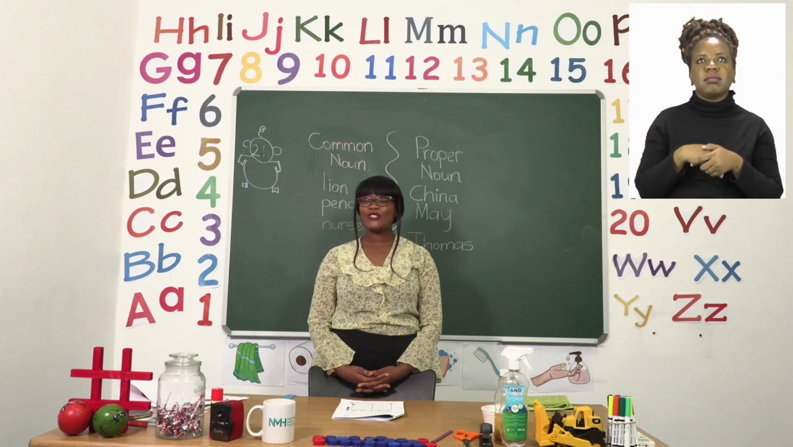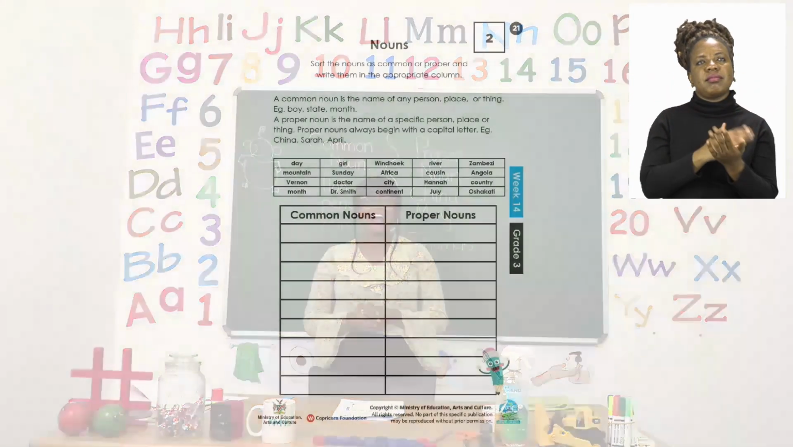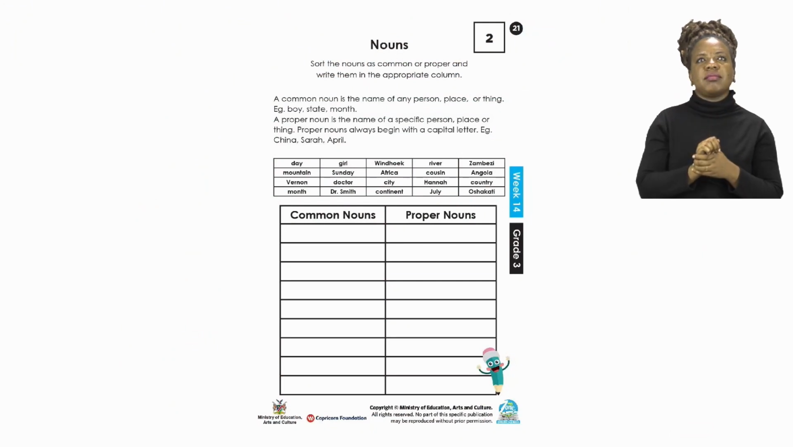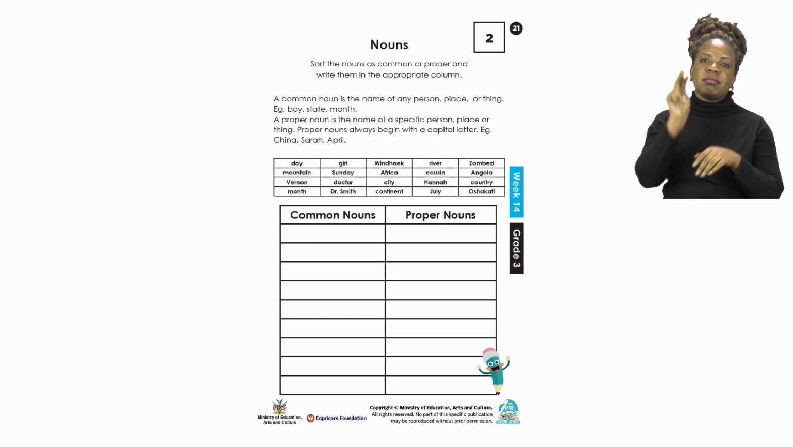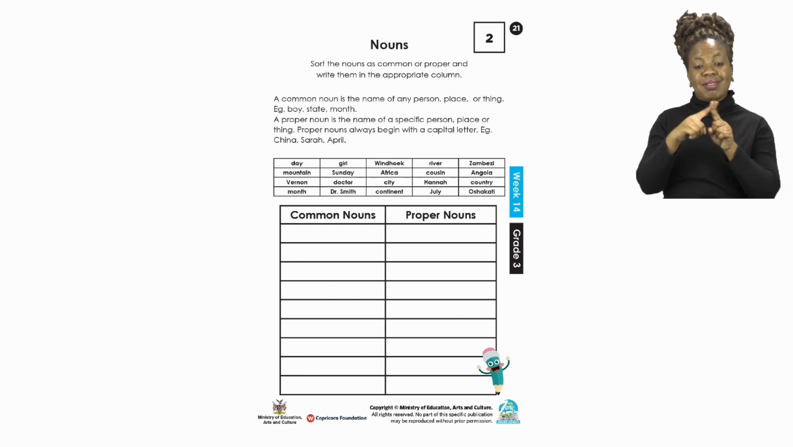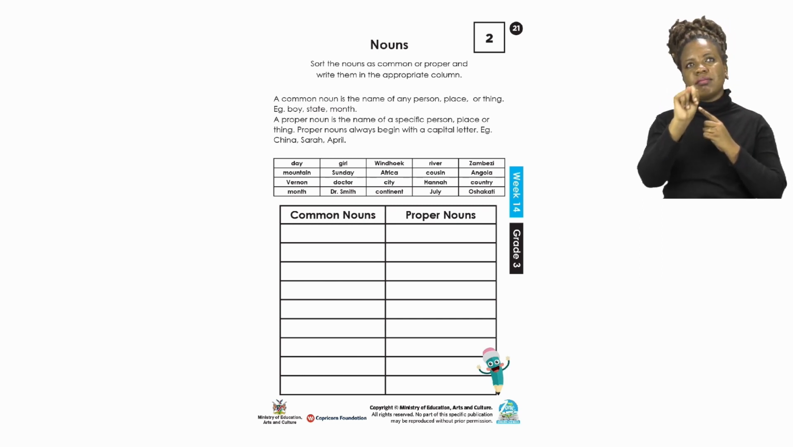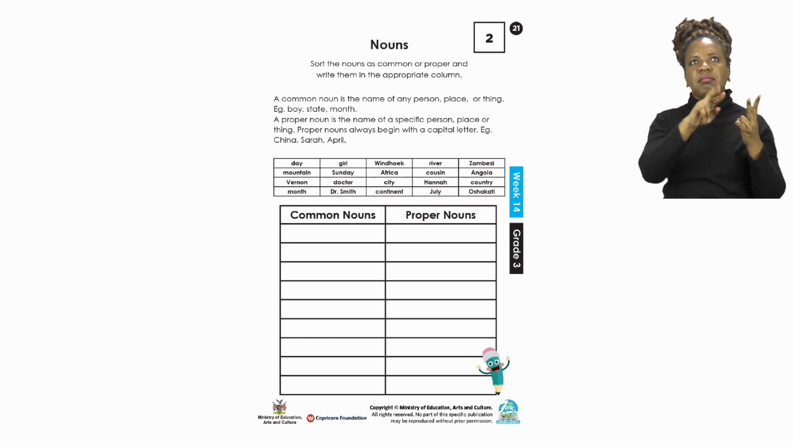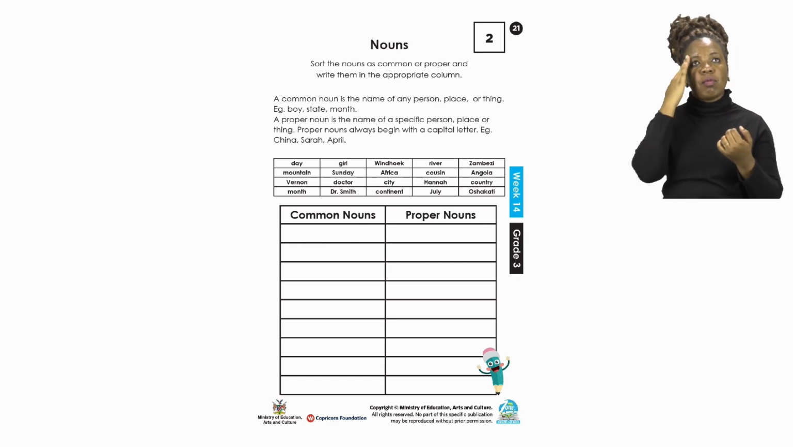Now let's move on to our next exercise on page 21. On page 21, we are going to be doing nouns. Now, as you all know, there are two types of noun: the common noun and the proper noun. So today we are going to, first of all, sort them out, and then we'll discuss them later on.